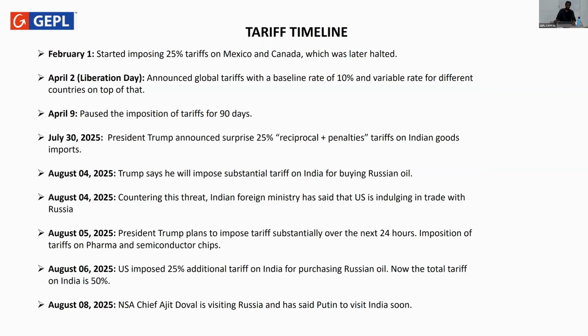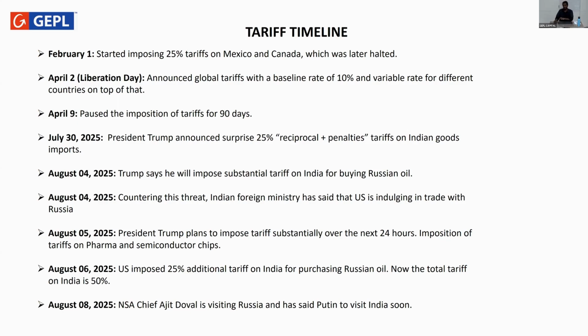Despite this hefty tariff, Indian markets remained stable. I would say stable to slightly negative, given there was some positivity in the negotiation talks between both the countries, as these tariffs were supposed to be imposed from 27th of August. Plus, Russia is also expected to visit India, and there is an expectation that India and China are also expected to have trade talks. So these are some key positive pointers which led to stability in the markets to some extent.